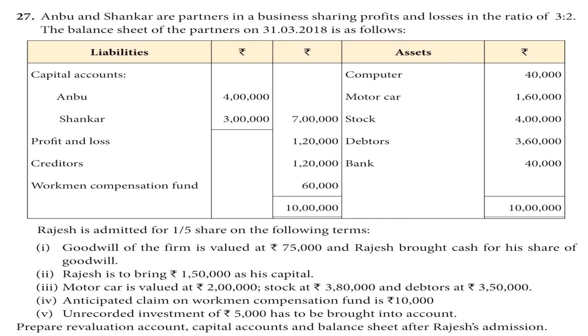Rajesh is admitted for 1/5 share on the following terms. Goodwill of the firm is valued at rupees 75,000 and Rajesh brought cash for his share of goodwill. Rajesh is to bring rupees 1,50,000 as his capital. Motor car is valued at rupees 2 lakh, stock at rupees 3,80,000 and debtors at rupees 3,50,000. Anticipated claim on workmen compensation fund is rupees 10,000. Unrecorded investment of rupees 5,000 has to be brought into account. Prepare revaluation account, capital account and balance sheet after Rajesh's admission.